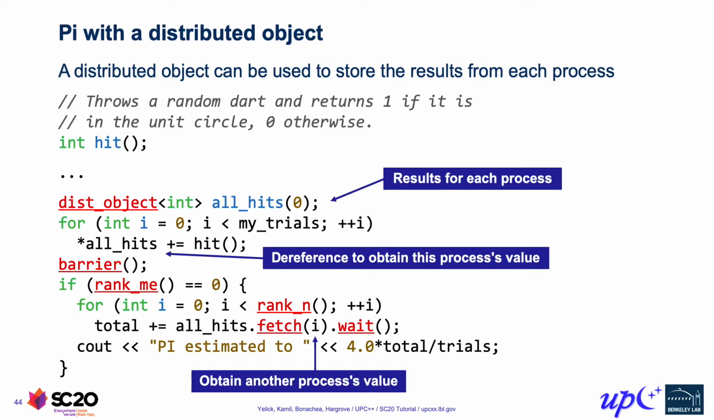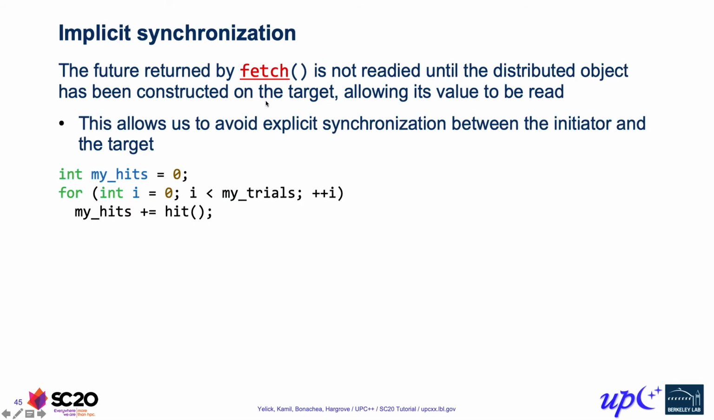that's provided by dist object. The way that implicit synchronization is provided is that if we do a fetch operation to a target process, and that process has not yet constructed its representative of that dist object, then that fetch operation gets deferred until the construction happens. What this means is that we don't necessarily need explicit synchronization. In fact, if we ensure that the distributed object isn't constructed on a process until that process has completed its trials, then any fetch targeted at that process is not going to return until all those trials are completed.